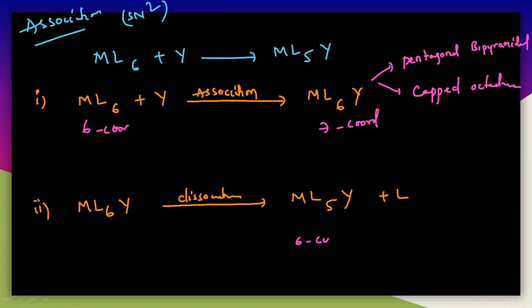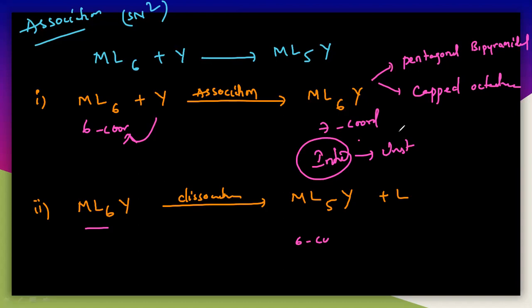Here the reactant complex is first associated, then it is dissociated. Association of the incoming ligand will take place, and you will get the 7 coordinated complex. And again the 7 coordinated complex dissociates into a 6 coordinated complex. But actually this particular intermediate is unstable, because it is highly 7 coordinated, so it is completely unstable.